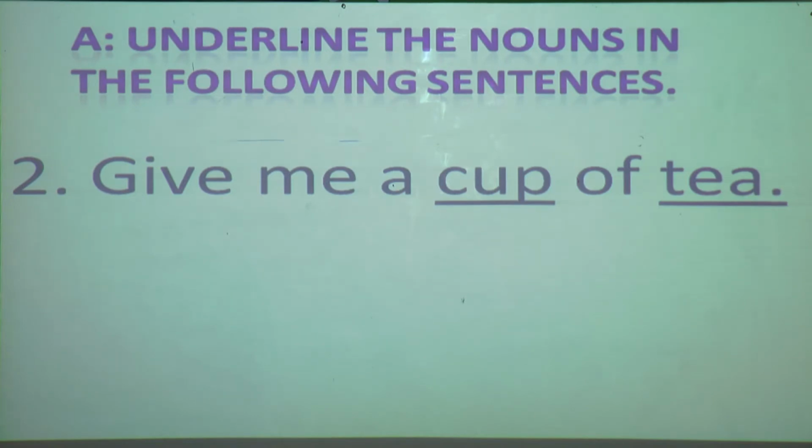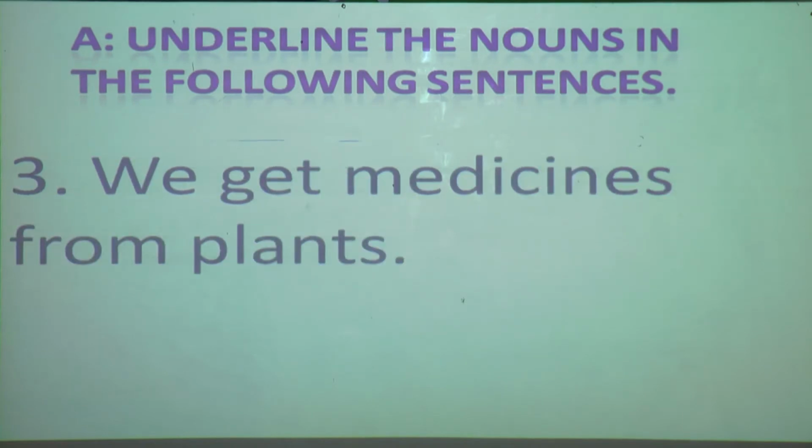Done? Okay. Third, we get medicines from plants. Again read. Yes, we get medicines from plants. What we are doing over here, students? We are only underlining the nouns in the given sentence. So what do you think? What is a noun over here? Yes, medicines and plants.